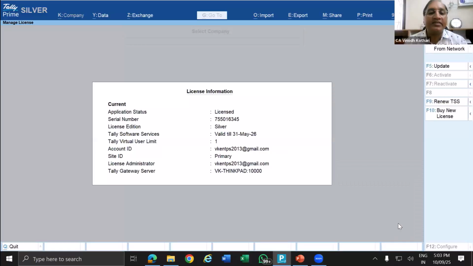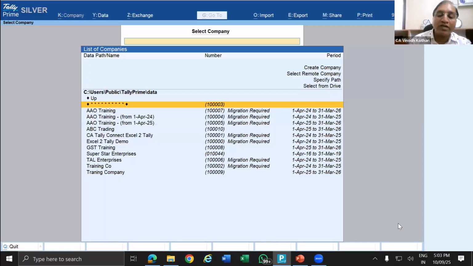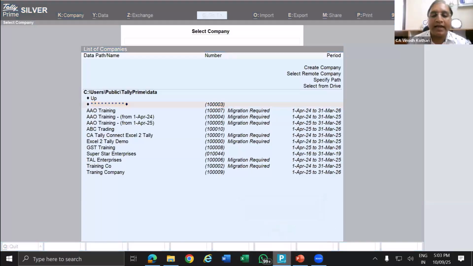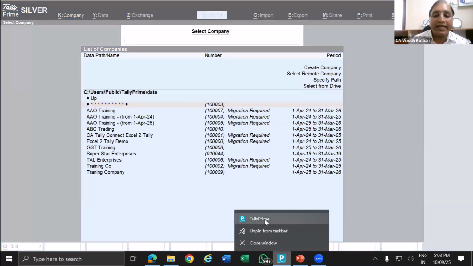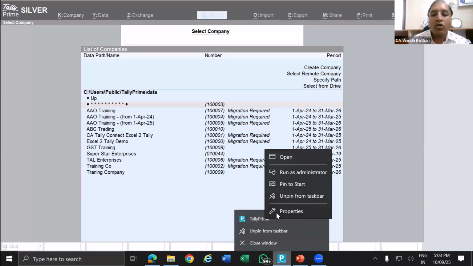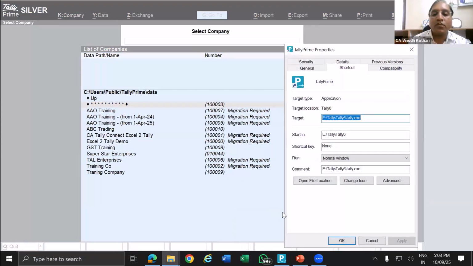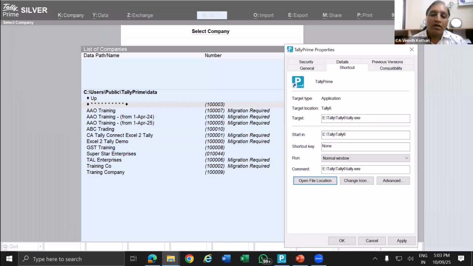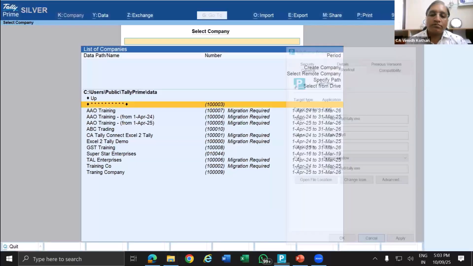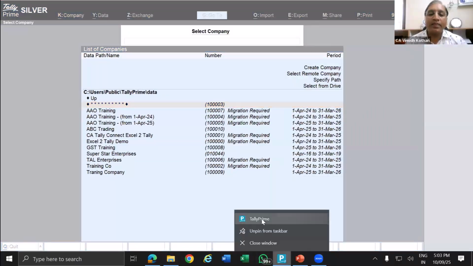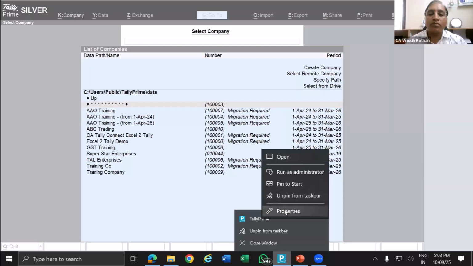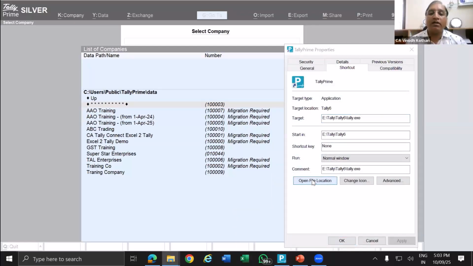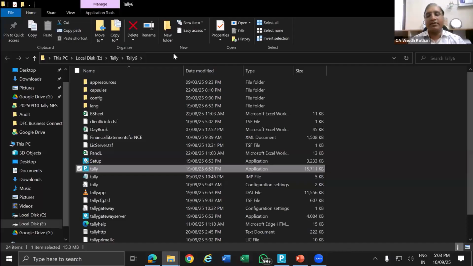Now, once you update the license, you have to go to the Tally folder. Now, how to find the Tally folder? Just right click on your Tally. You will get this icon. Again, right click, properties, open file location. Once again, I'll show you. Right click on Tally, properties, open file location. Now, this is the Tally path. That is where your Tally setup files are kept.